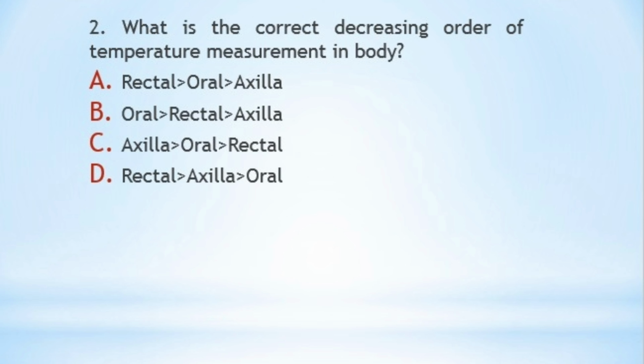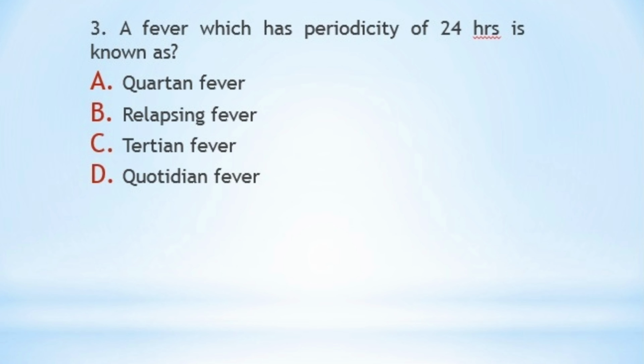All right. So next question is, a fever which has periodicity of 24 hours is known as A, Quartan fever, B, Relapsing fever, C, Tertian fever, or D, Quotidian fever. The correct answer is option number D, Quotidian fever. That is, the quotidian fever has periodicity of 24 hours. That means the fever that occurs daily is known as quotidian fever.